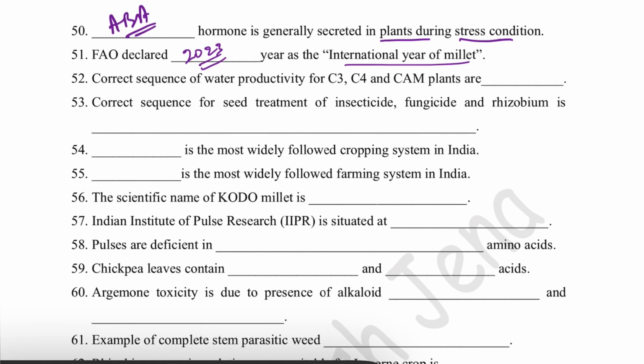Then correct sequence of water productivity for C3, C4 and CAM plants. CAM is greater than C4 is greater than C3. Okay, so this is the correct sequence for water productivity. And if it is asked what is the unit of water productivity, then you can answer kg per hectare millimeter.